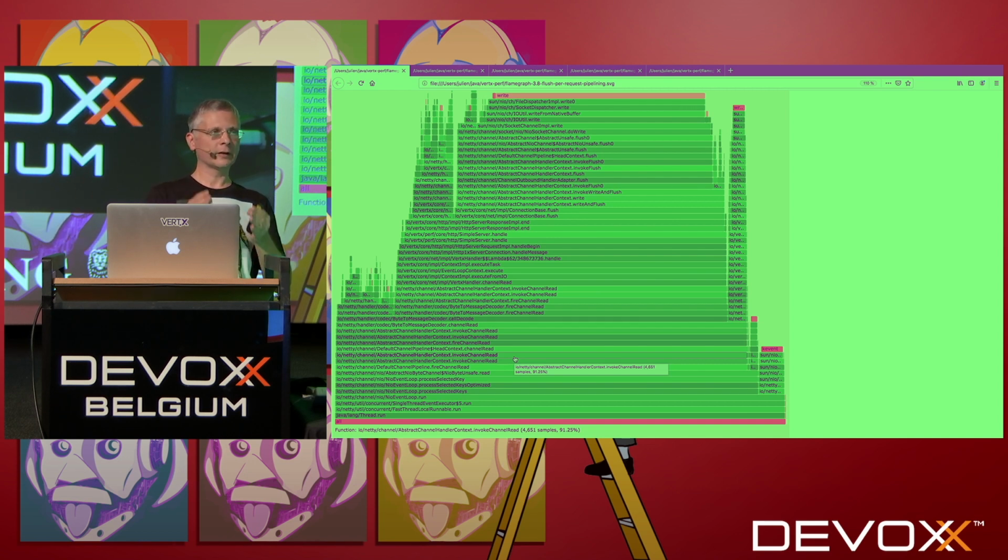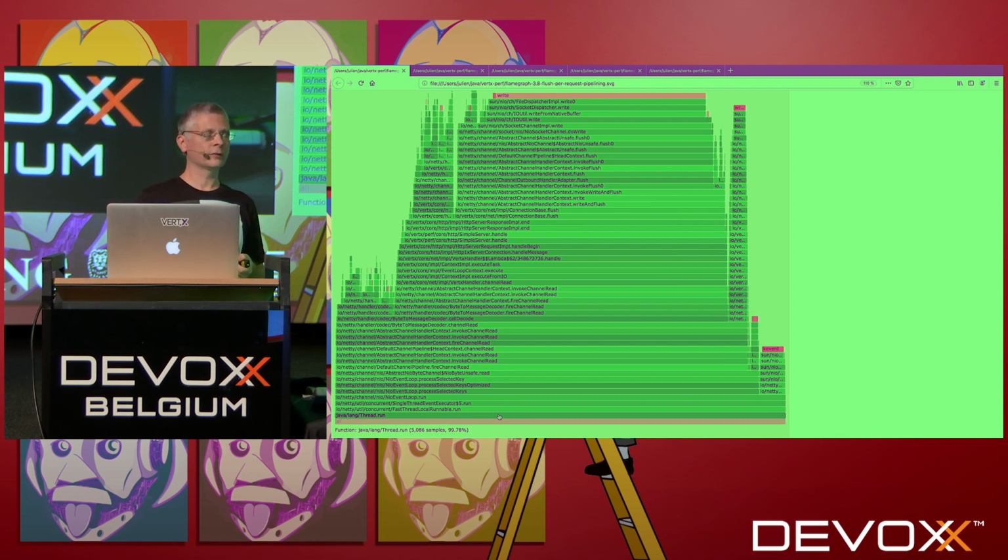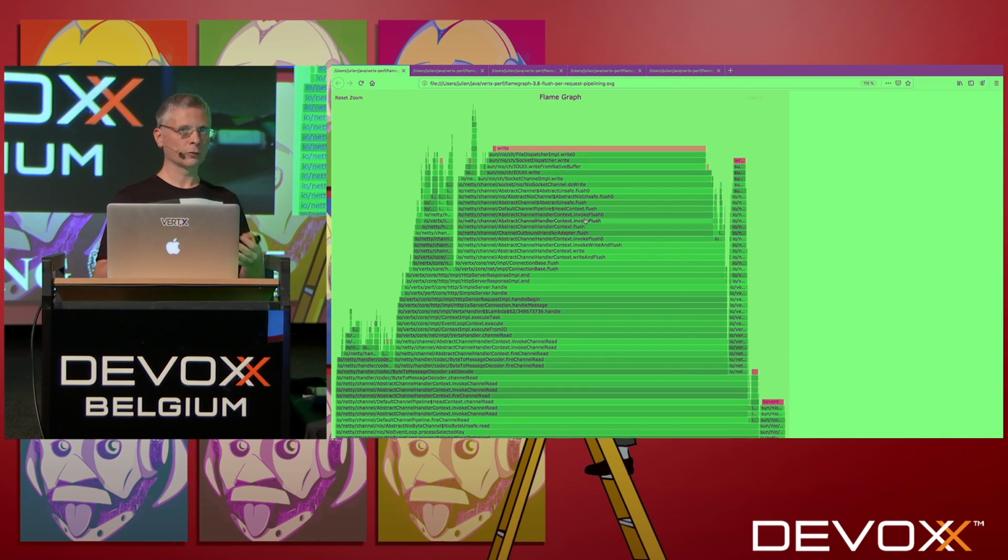What is important here is that the largest something is, the more resources it's consuming. And so, of course, if you look at the bottom of the stack, it's Java lang Thread run, which is basically the thread running of our server. And then we can see everything that consumes resources, that consumes CPU.